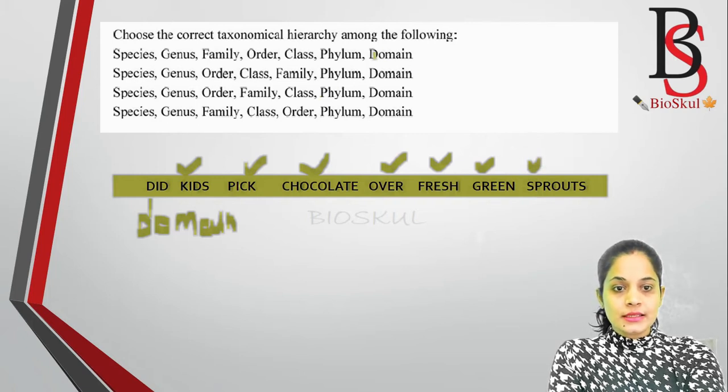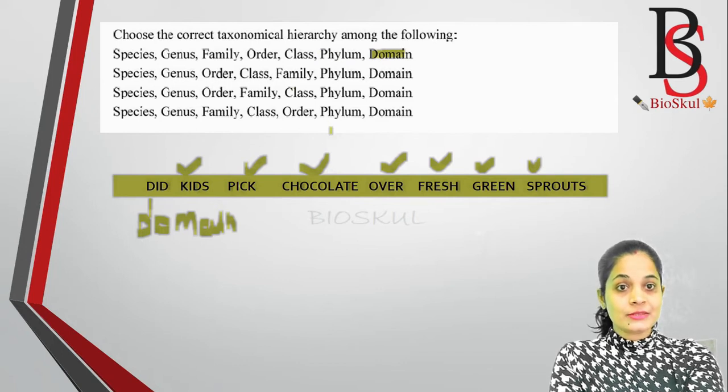So let's see. First it will be domain. Yes, but domain is present in all 4 options. In the next one, it should be kingdom, but here there is no kingdom, so it will be phylum, and phylum is present in all 4 options. So next it will be class.